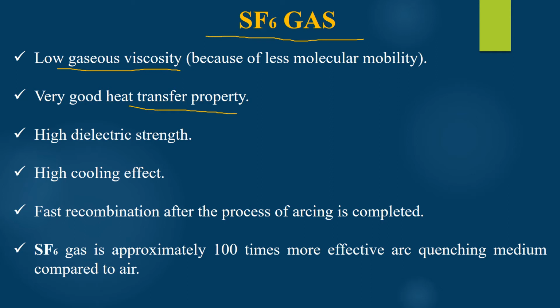Third property of SF6 gas, that is, it possesses high dielectric strength and high cooling effect, and therefore fast recombination is possible in case of SF6 gas circuit breaker.